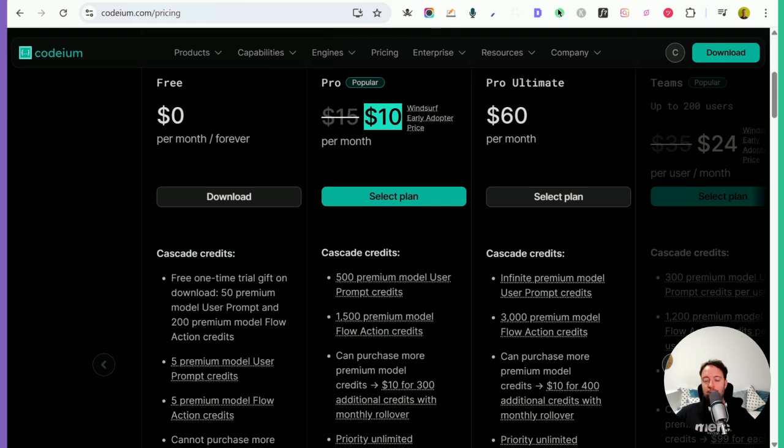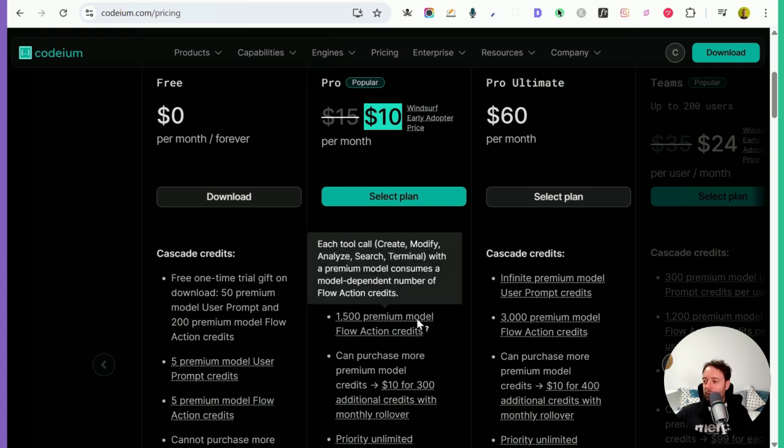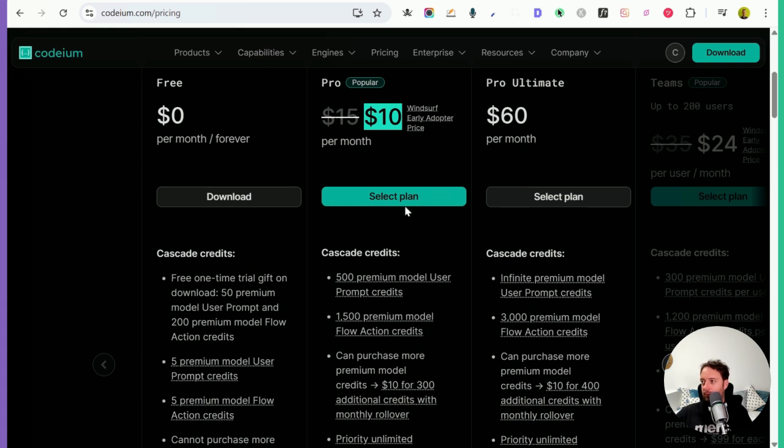In the other video, the guy said, "Yeah, it's expensive." I mean, maybe it is a bit more expensive than Cursor, but for me, this has worked. Anything I need to do, I have plenty of credits. It's not a problem for this $10 price. So I really like that.